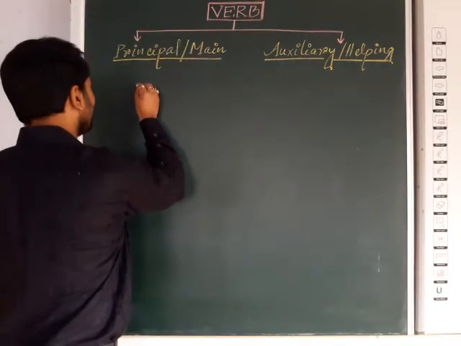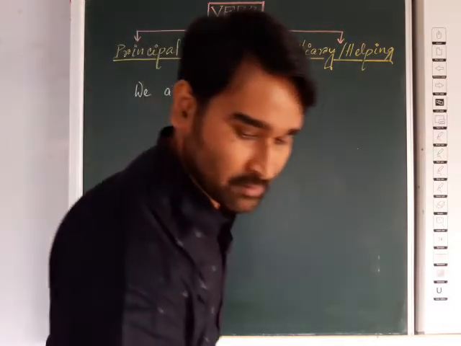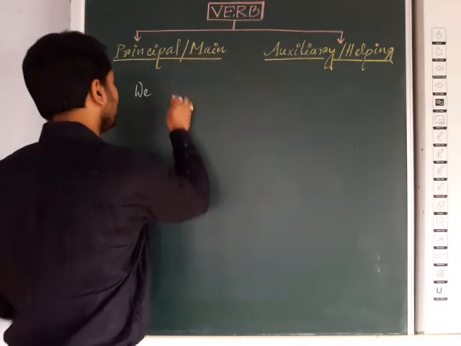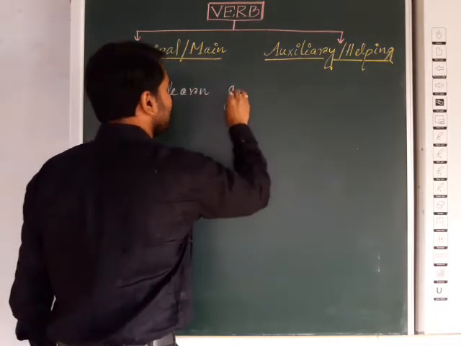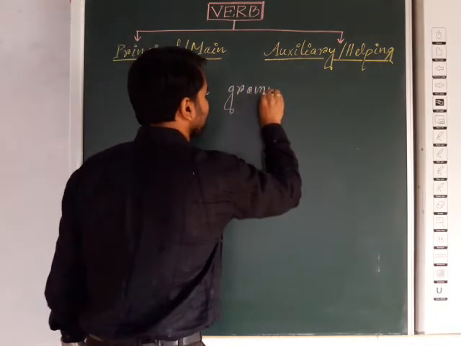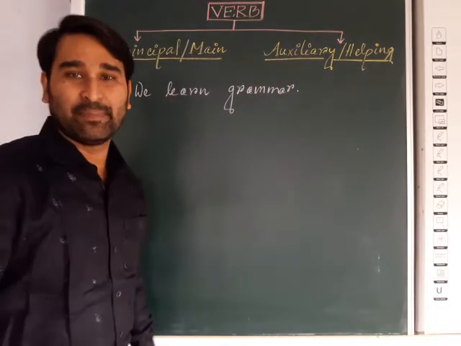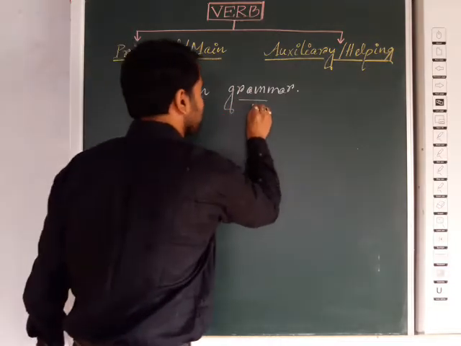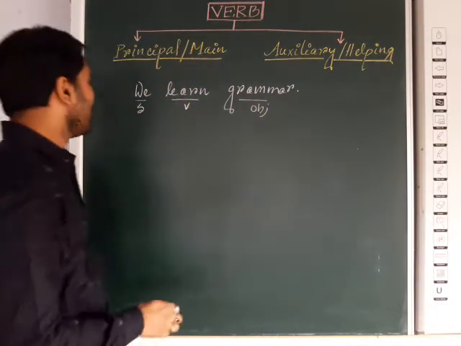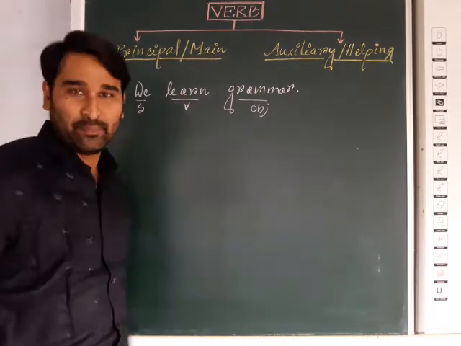Suppose we go for that, we learn grammar. It is very clear in that example. You can see here it is subject, its verb, and its object. Now, as you can see here, only one verb is there. Obviously, it will be the main verb.